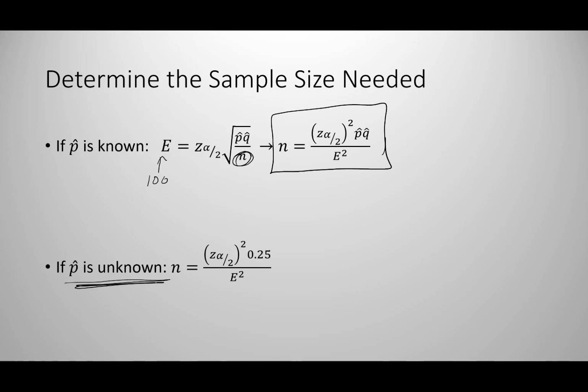In that situation, we're still going to use the same formula, the same setup, but in place of p hat and q hat, we would just substitute 0.25. That would give us the best estimate for the sample size we would need if we don't know p hat and q hat. But if we do know our p hat, then you go ahead and use the top formula because it will give you better results.